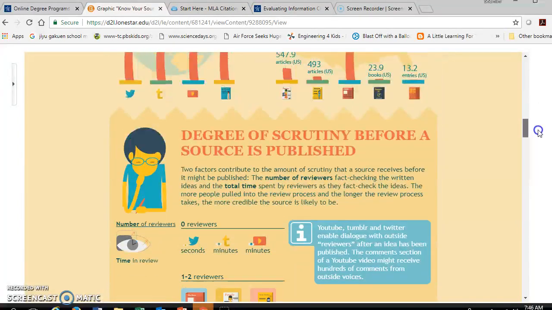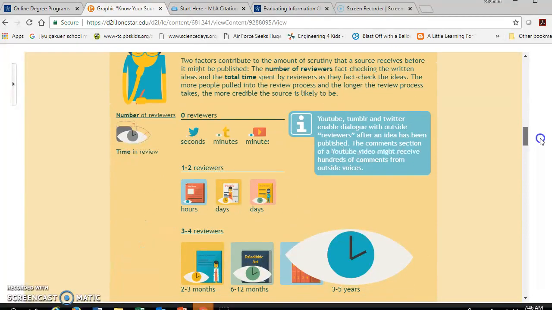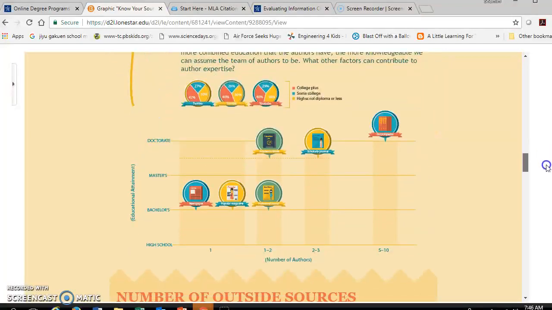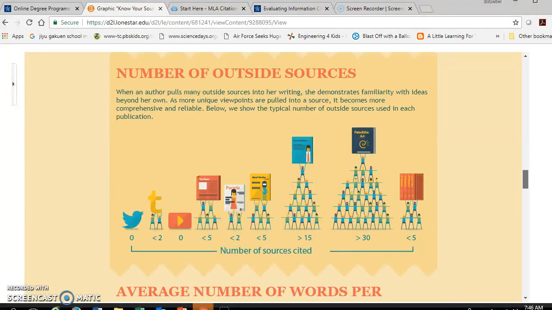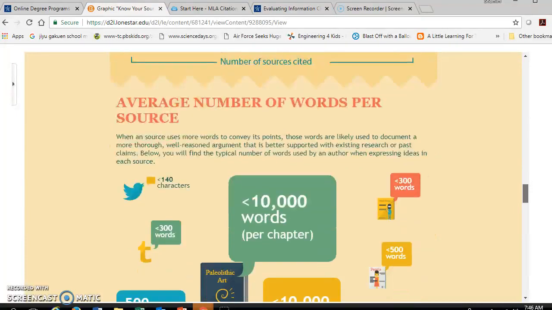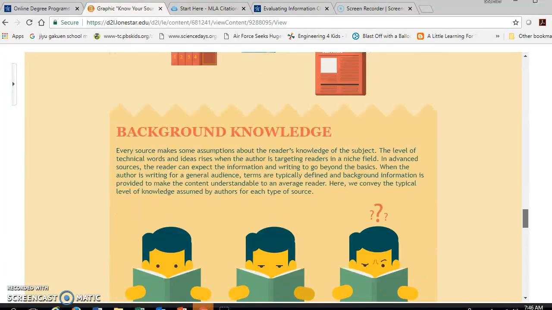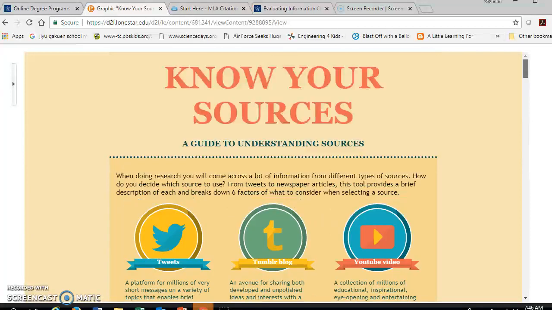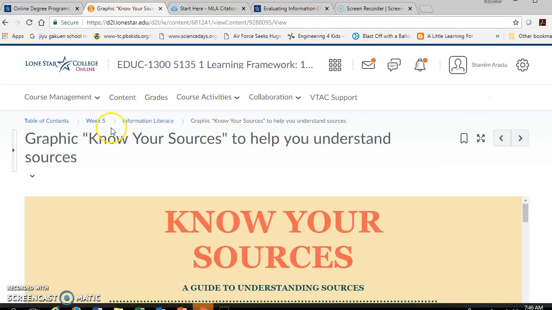And then it gives you some really good information on how many people are viewing these sources, how educated individuals are, how many of these sources are looked at when an author publishes something, and a whole bunch of other information that you'll find useful. So feel free to skim through these resources as well.